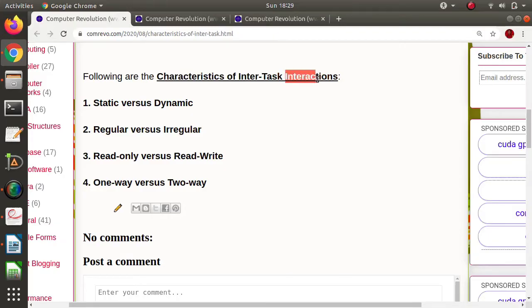So for a good mapping technique, or to decide any mapping technique or scheme, we also have to consider different characteristics of interaction. When the tasks execute in parallel, they share some information with each other, and that we call interaction. So what type of interaction do they have, and for what purpose?